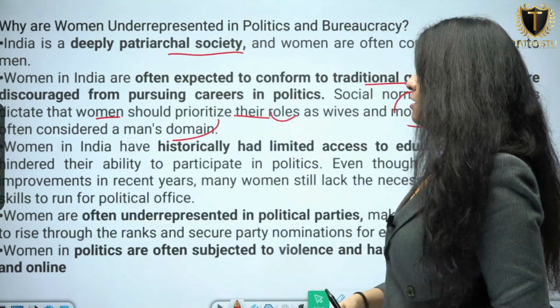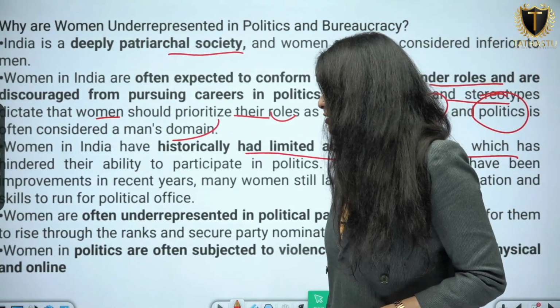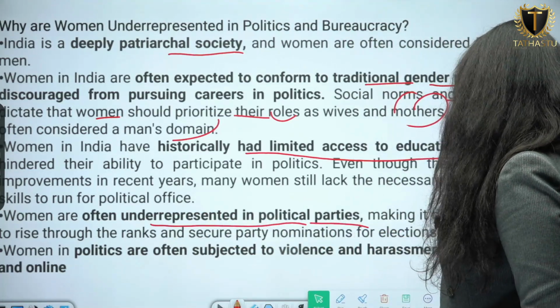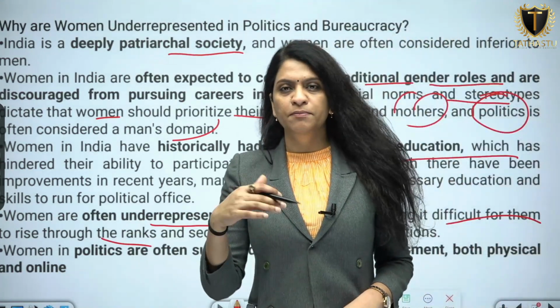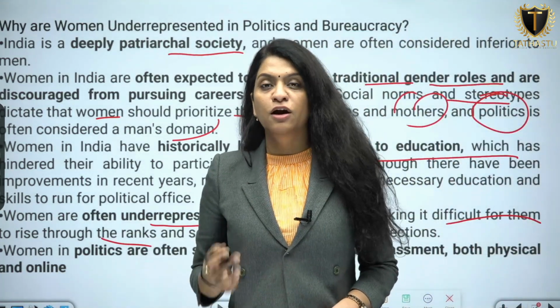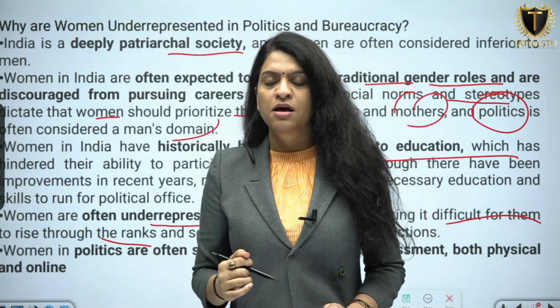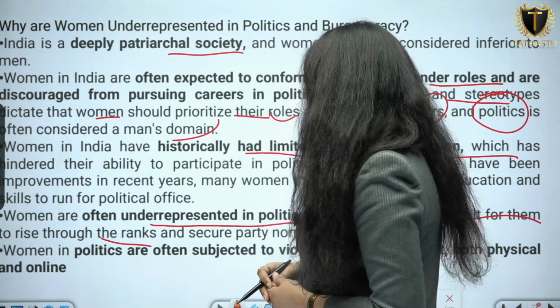So this is one of the few causes. Further, women in India have historically had limited access to education. So low access to education is another reason. Women are often underrepresented in political parties, making it difficult for them to rise through the ranks. मतलब अगर गलती से women enter भी कर जाती हैं politics में, there are very low chances that women will rise up the ladder in politics. So there is discouragement among women about why they should join politics.